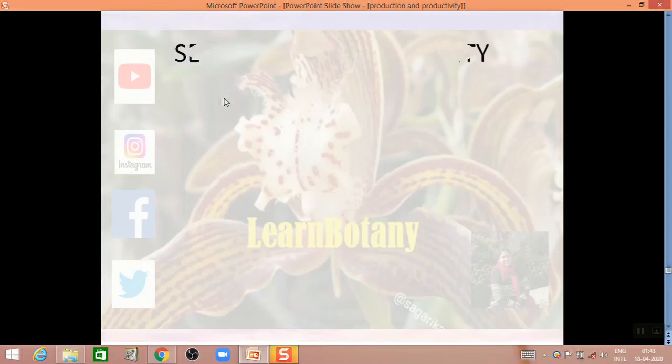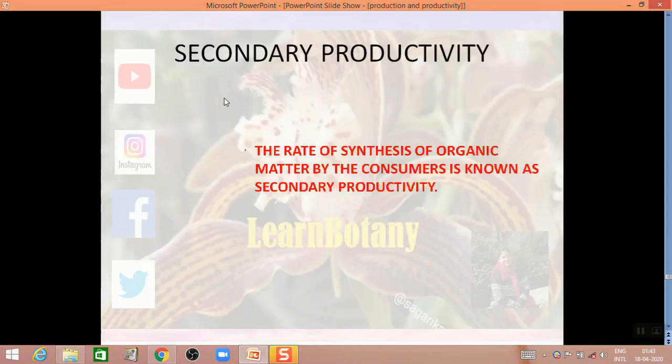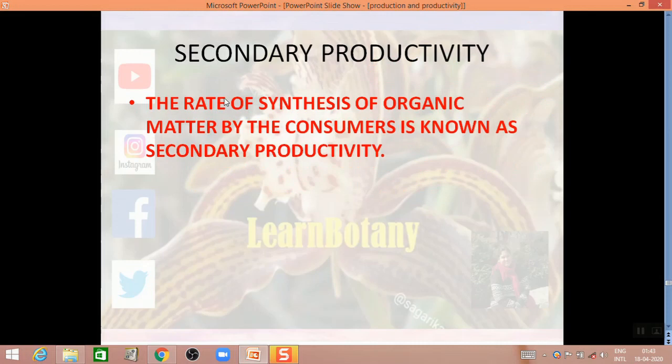Next comes the secondary productivity. As I discussed earlier, secondary productivity is like primary productivity. The main difference is it is produced by the consumers. In case of primary productivity, it was produced by the producers or the green plants. The secondary productivity is produced by the consumers.